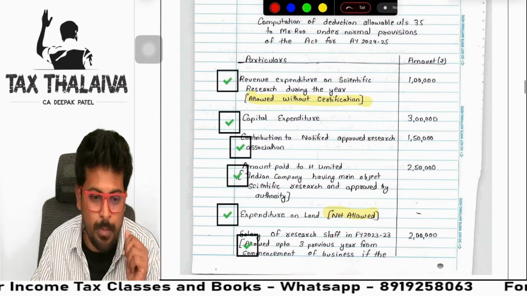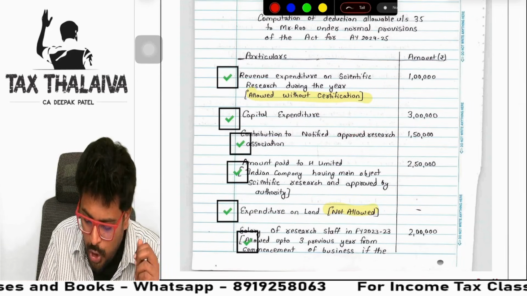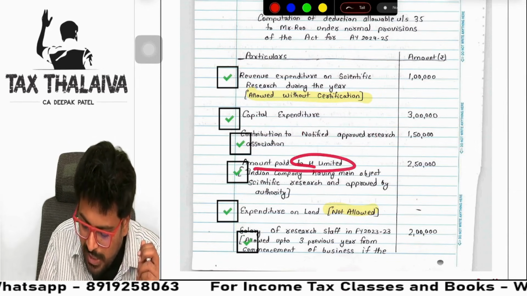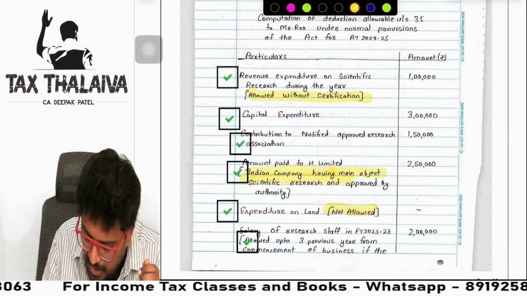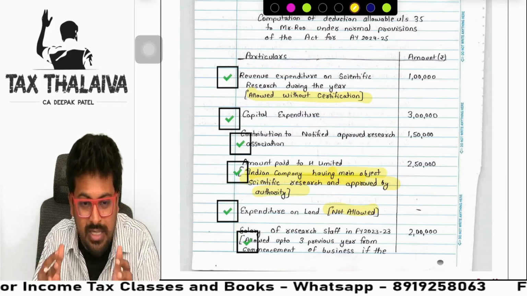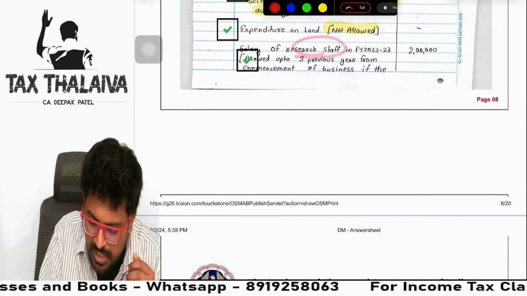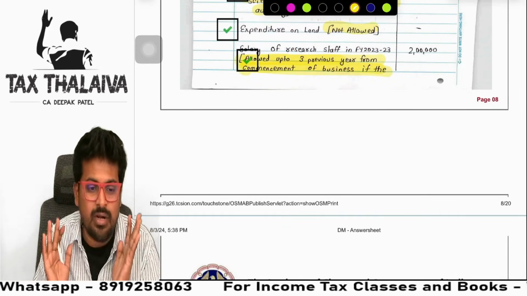But let's see how the other topper presents. Capital expenditure 3 lakhs. No note, nothing here. No explanation. Contribution to notified approved research association 1 lakh 50. Next, amount to H limited. Then he wrote here, I'll highlight here, Indian company having a main object approved by authority. So he wrote there why he is giving this. Next, salary to staff research. Then he wrote a note: allowed to 3 previous years before commencement of business. See, note he has written there only.